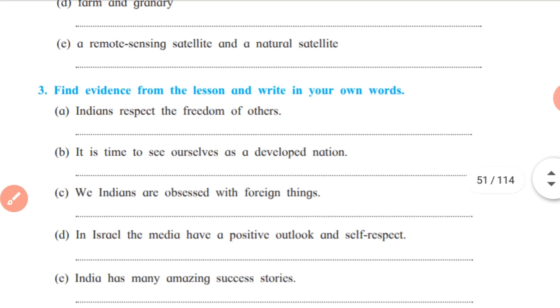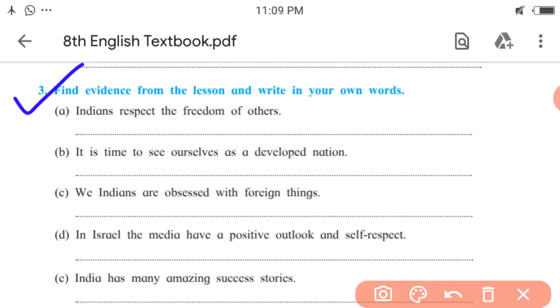Next activity, find evidence from the lesson and write in your own words. First statement, Indians respect the freedom of others. It is the right statement, true statements. How it is right? For that purpose, you have to find the proof or evidence given in the lesson. What is the proof for this first statement? What is given about this in the lesson as a proof. Let me tell.